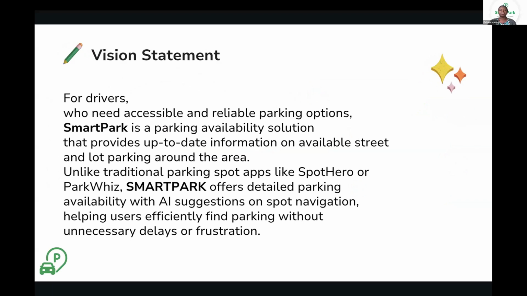Here we have Smart Park, which is for drivers who need accessible and reliable parking options. Smart Park is a parking availability solution that provides up-to-date information on available street and lot parking surrounding an area. And unlike many other parking apps like Spot Hero or Park Whiz, Smart Park offers detailed parking availability with AI suggestions on spot navigation, helping users efficiently find parking without unnecessary delays or frustration.